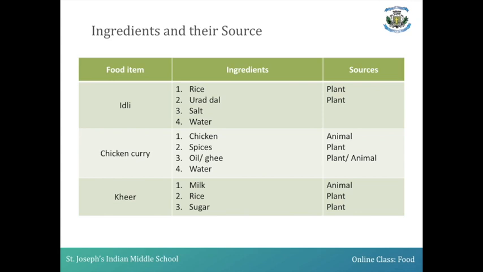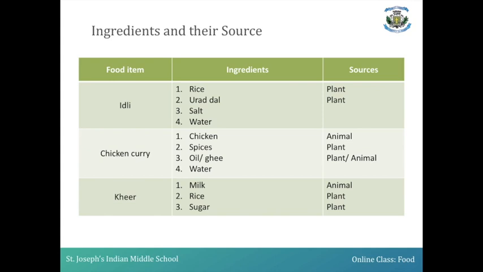If you want to prepare kheer, the ingredients you require are milk, rice, sugar. Milk is an animal source. Rice is a plant source. Sugar as well is a plant source, as you know, sugar we extract from the sugar cane.